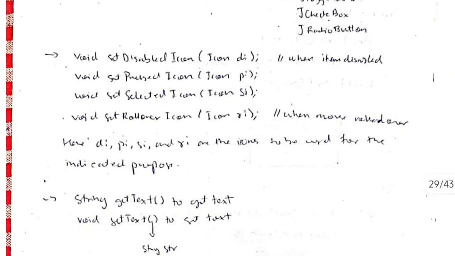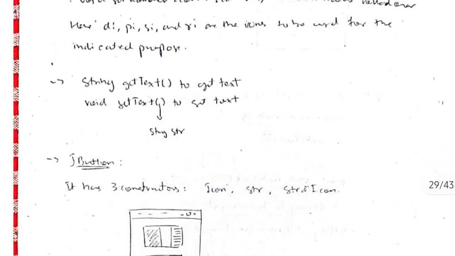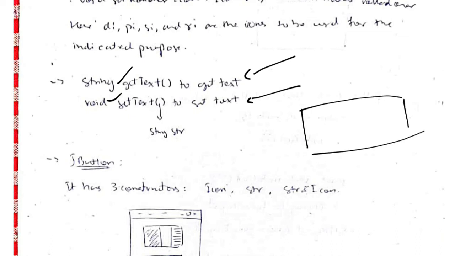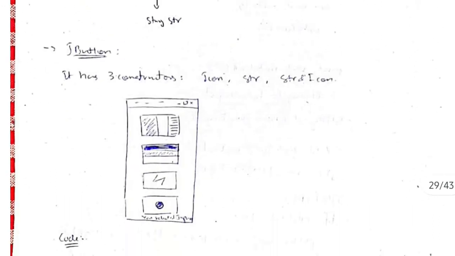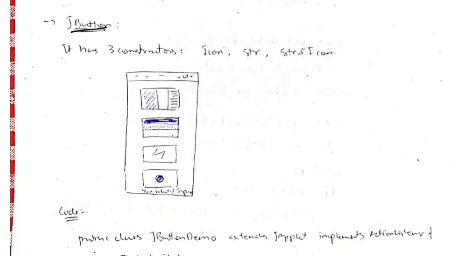We use two main functions, getText and setText, to get the text of the icon and set the text of the icon. If I have a button here, what should be shown in the button, we set by passing an argument of type string. So let's discuss an example for the first one, which is JButton.